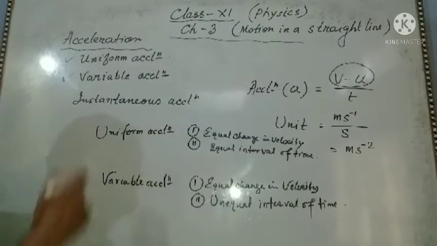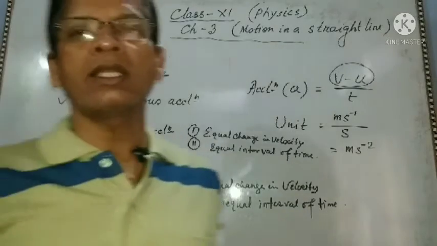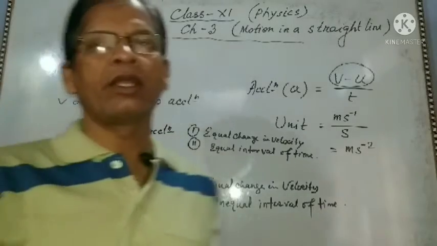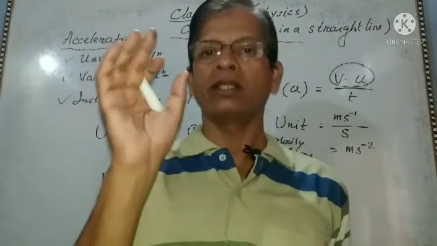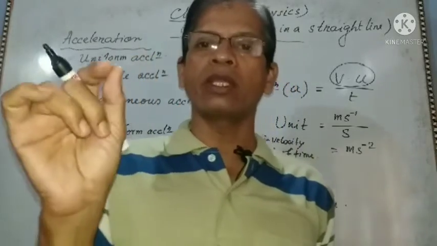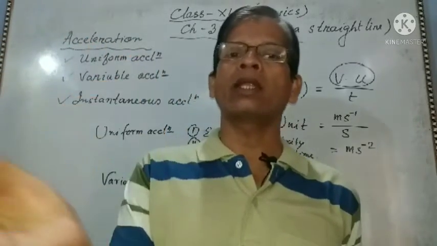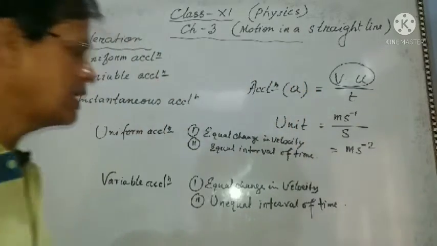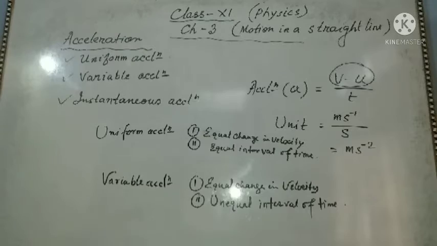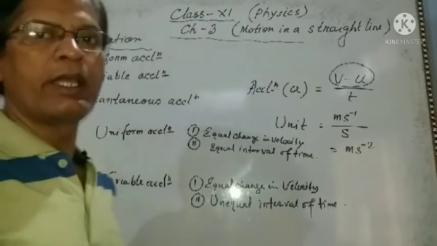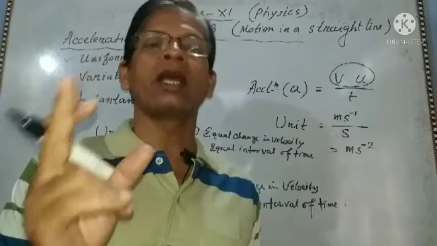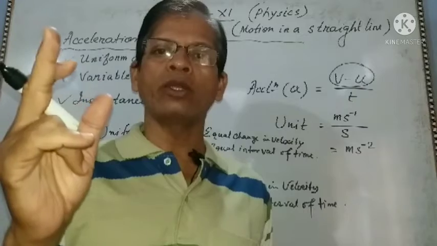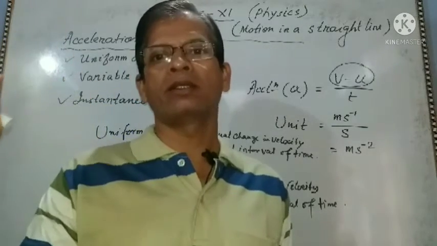Now we are going to instantaneous acceleration. In case of variable acceleration, instantaneous acceleration is the acceleration of an object at any instant of time or at any point of its path.